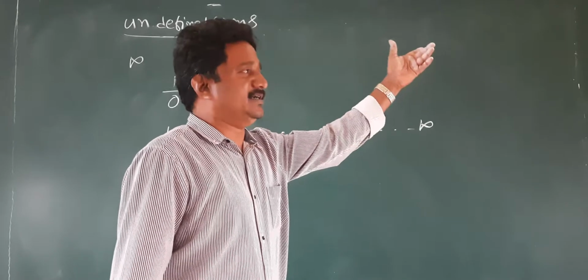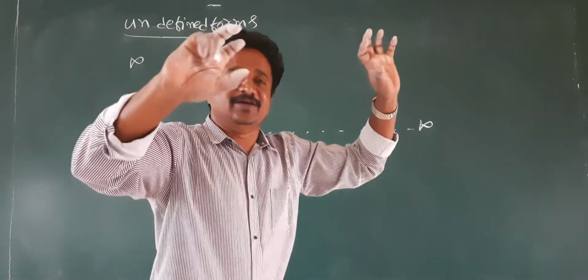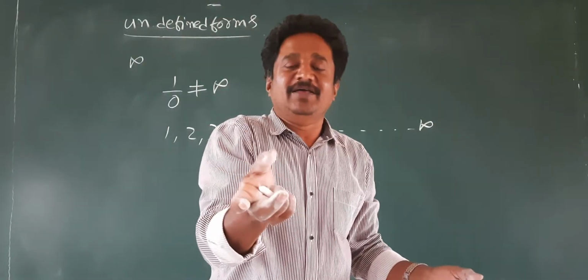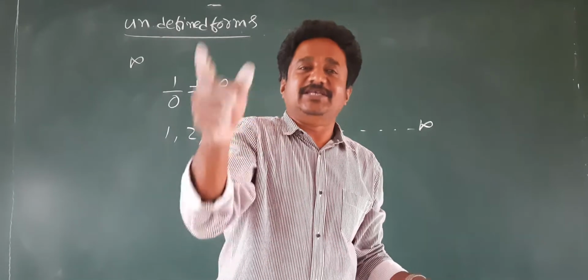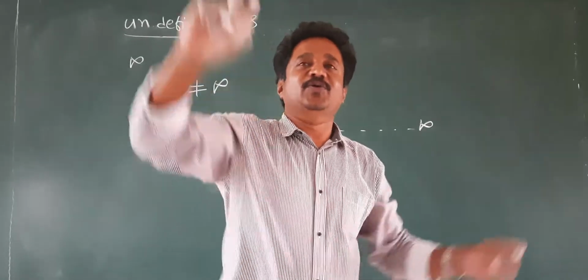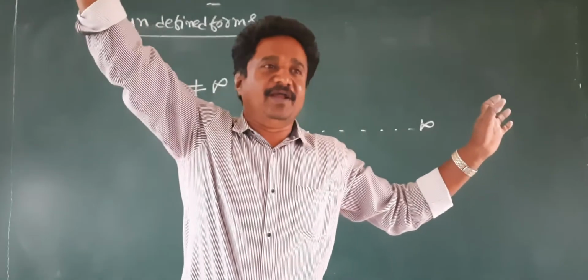To what extent does it increase? You may think it may be 1 crore. Is 1 crore a bigger number? Is there no other number bigger than that? Yes, there is a number bigger than 1 crore. Take 10 crore, or some big number.